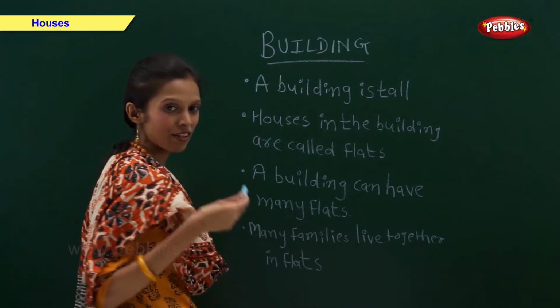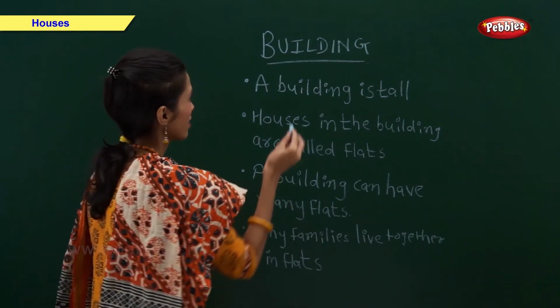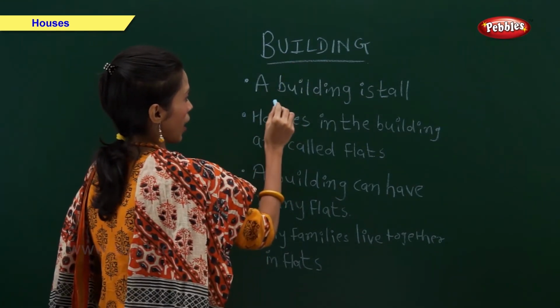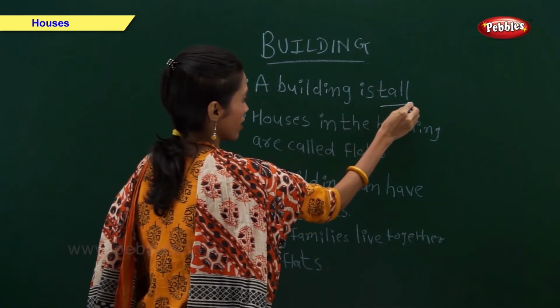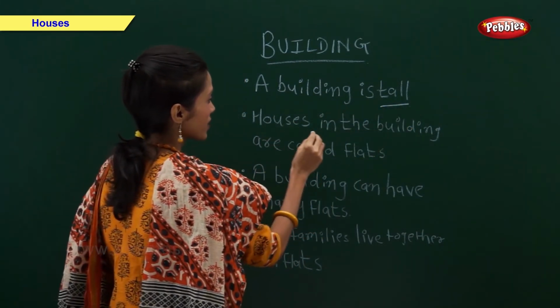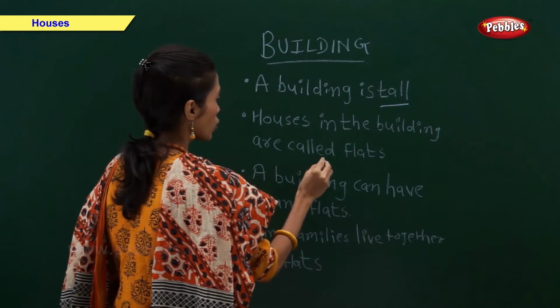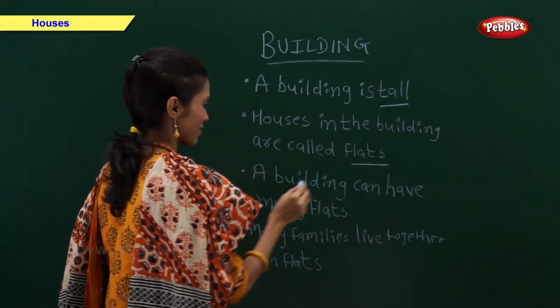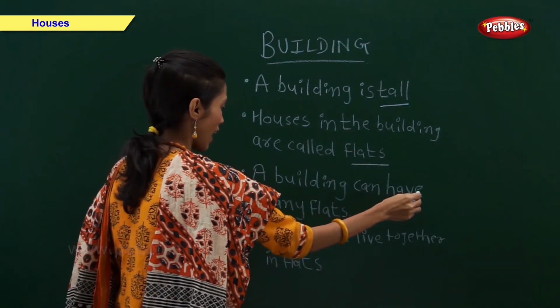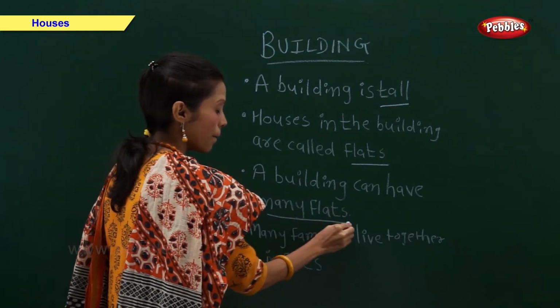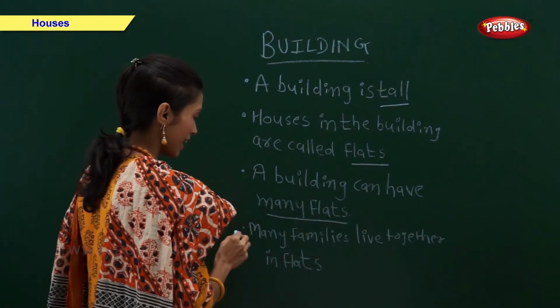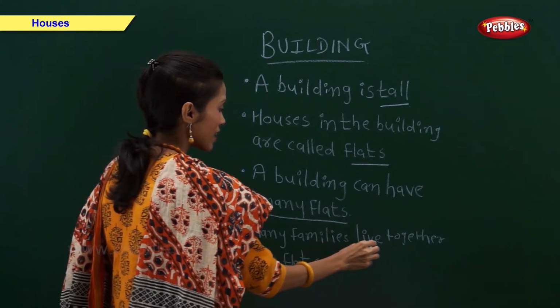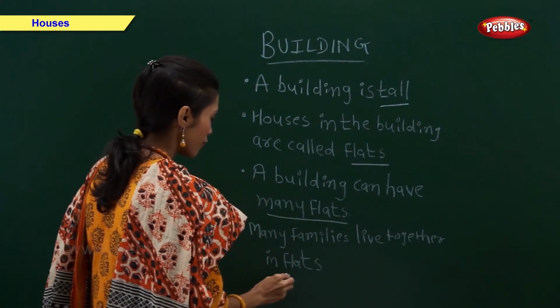So now let us revise all the points. Building. A building is tall. Houses in the building are called flats. A building can have many flats and many families live together in flats.